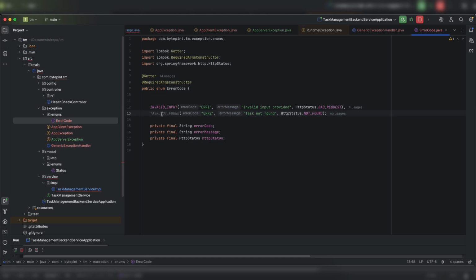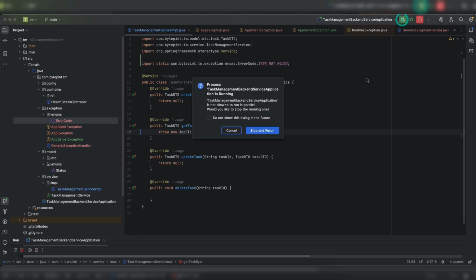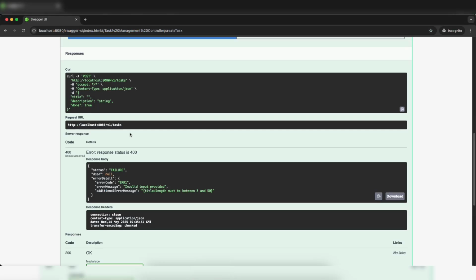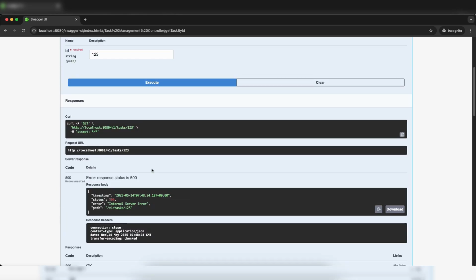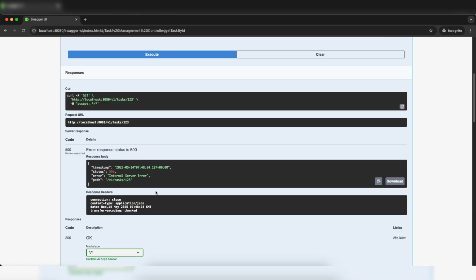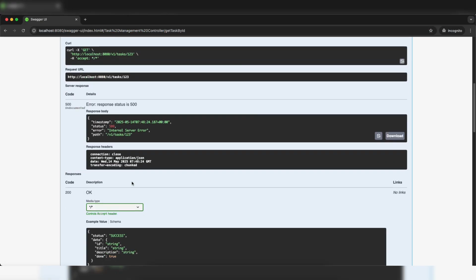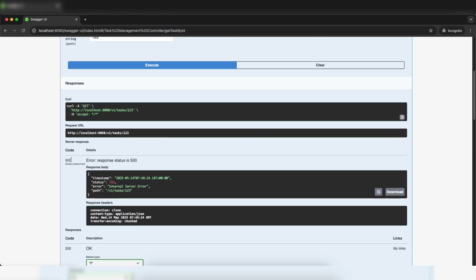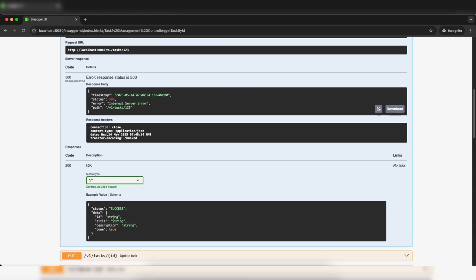Okay. Now copy this and go to your service class. Use this error code. Just import it. Like so. Okay. Let's restart, and let's try this get TPO with any random ID. Wow. I'm getting an internal server error. Why? Because I don't have any handling mechanism for this kind of exception, right? And we want a generic behavior. First of all, it should be 404 rather than 500, and it should have a generic structure, like status is failed, what is the error, and all.